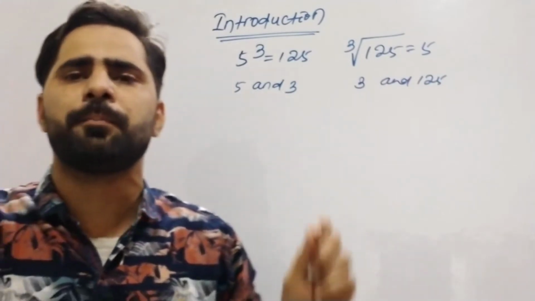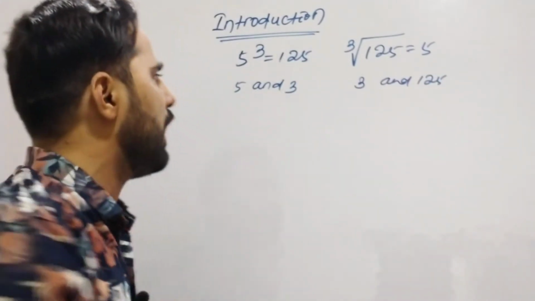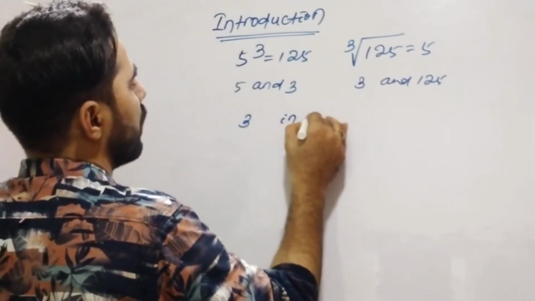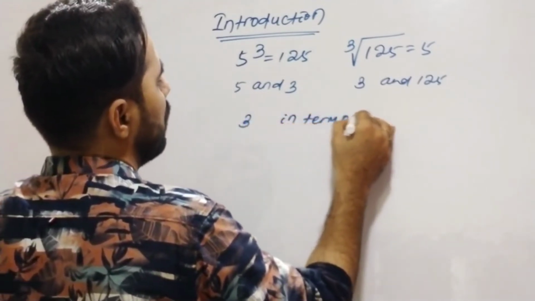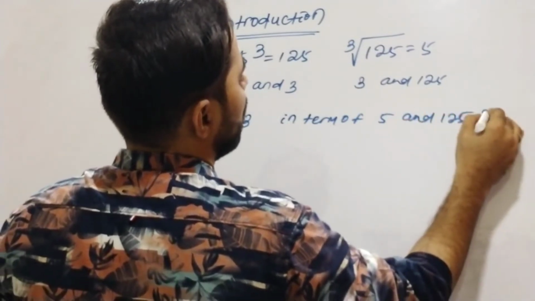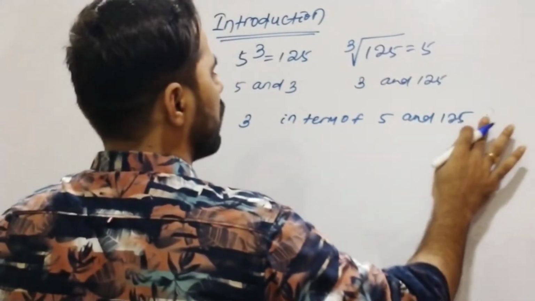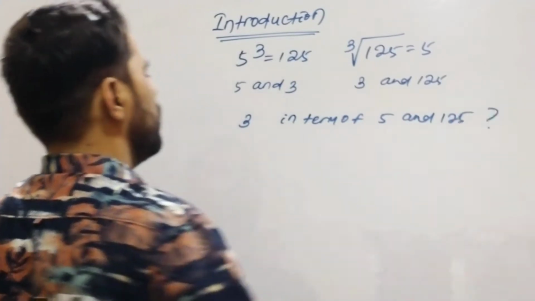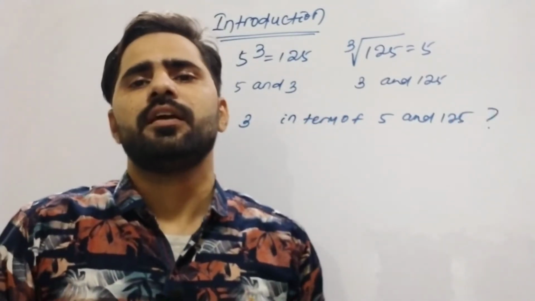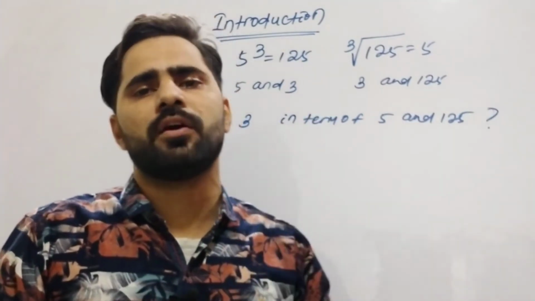Can it be possible to determine the number 3 in terms of 5 and 125? Yes, it can be possible only by logarithm.